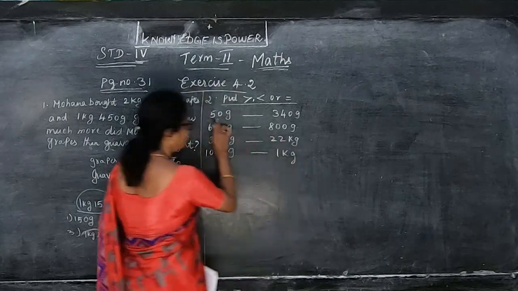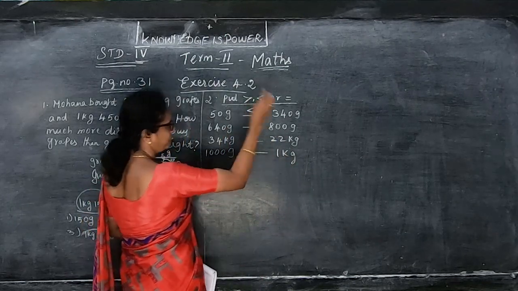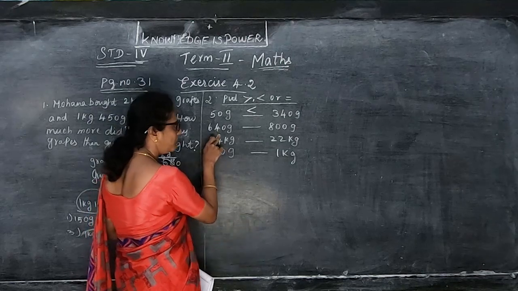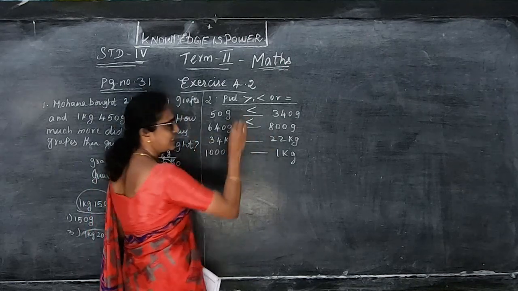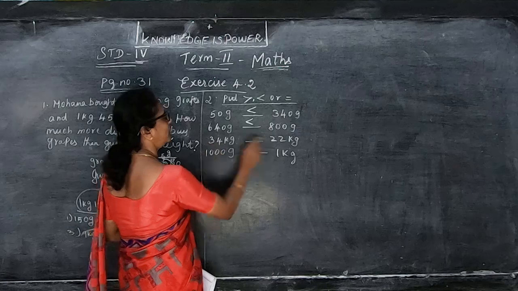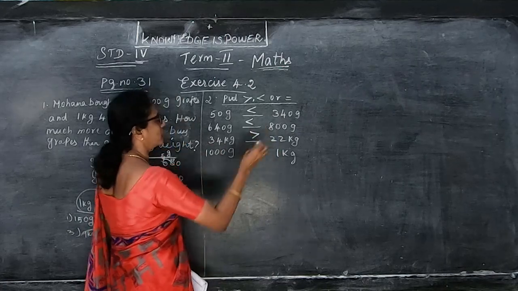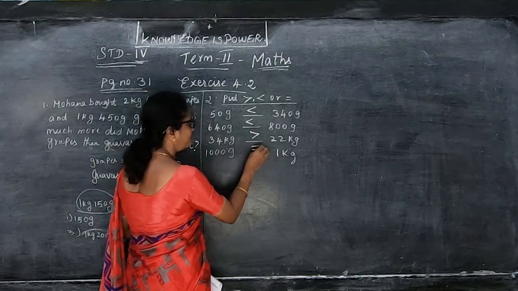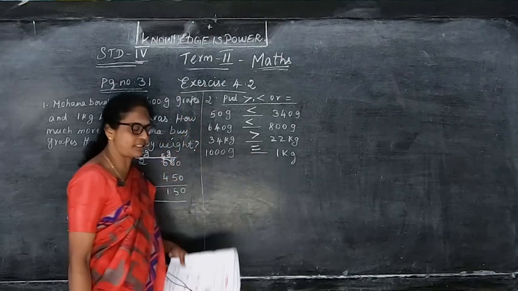So which is bigger, 50 gram or 340 gram? 340 gram. 640 gram or 800 gram? 800 gram is bigger. 34 kilogram, 22 kilogram, 34 is bigger. 1000 gram and 1 kilogram are equal because 1000 gram is equal to 1 kg.